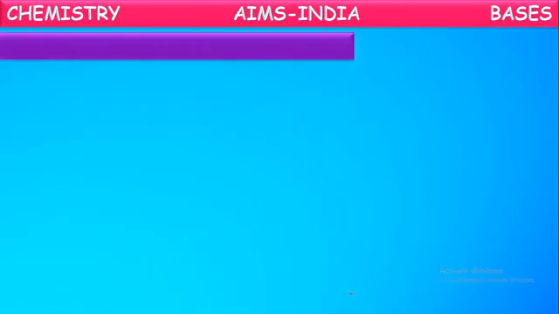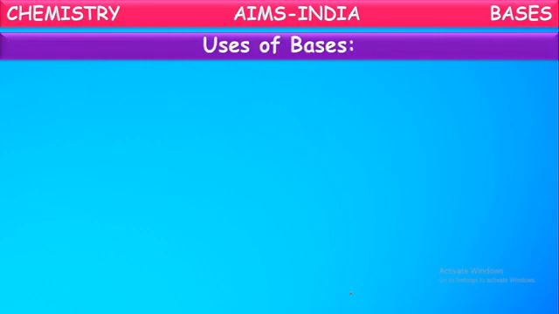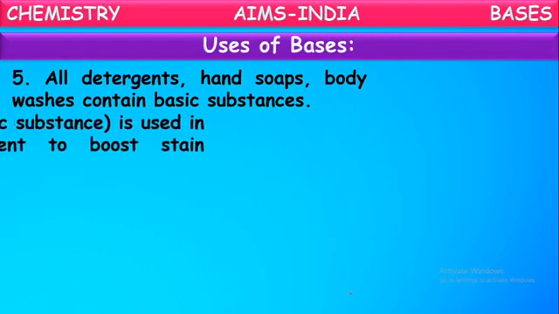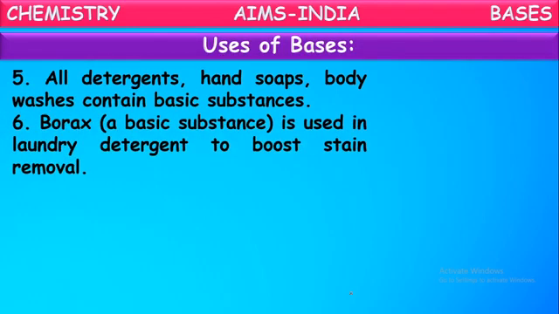Okay. Next, some more uses of bases are here. All detergents, hand soaps, and body washes contain basic substances. Yes, almost all the hand soaps, toilet soaps, body washes, and detergents we use contain bases. These all are basic in nature. That is why they are slippery to touch and they form foams.